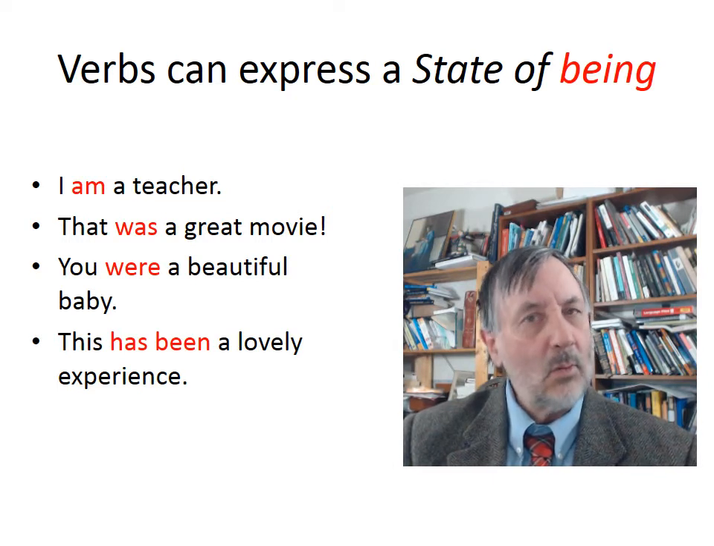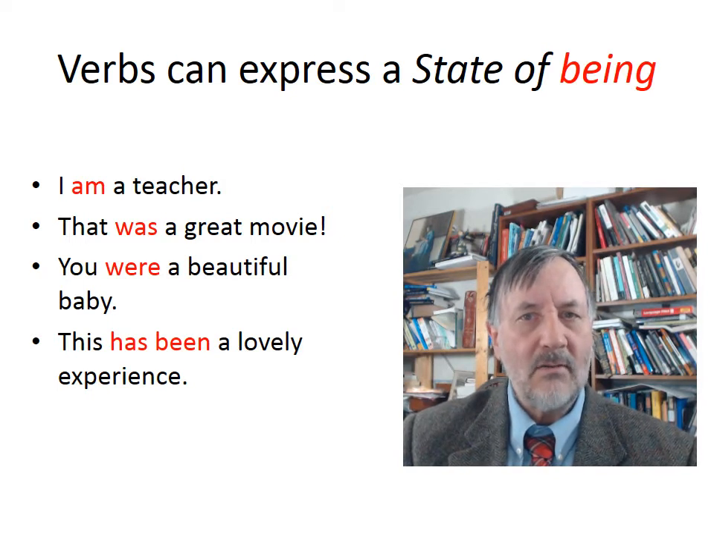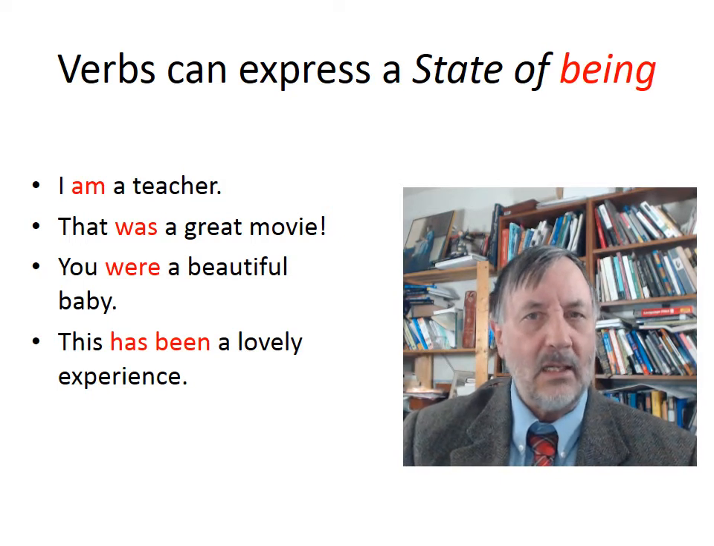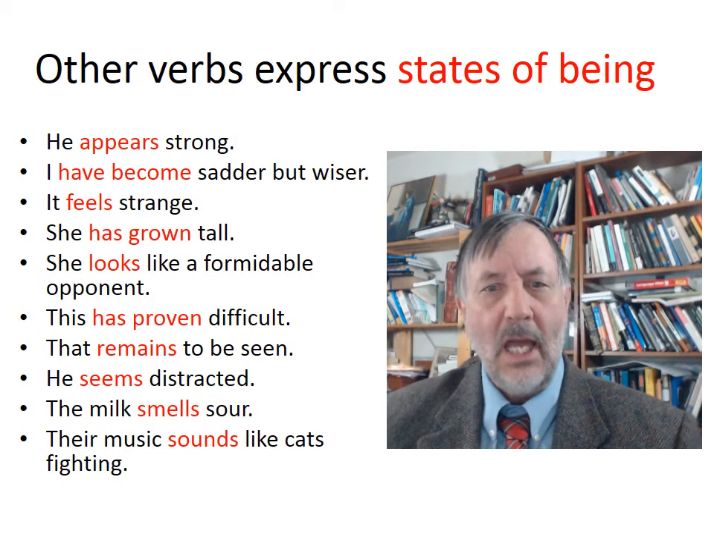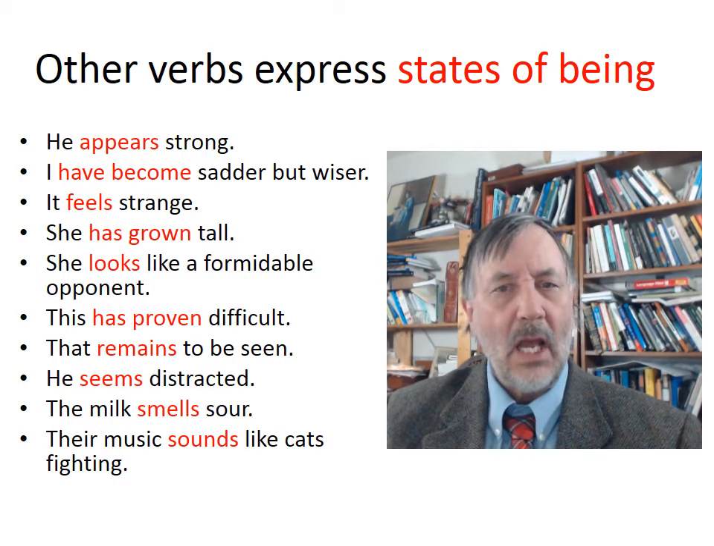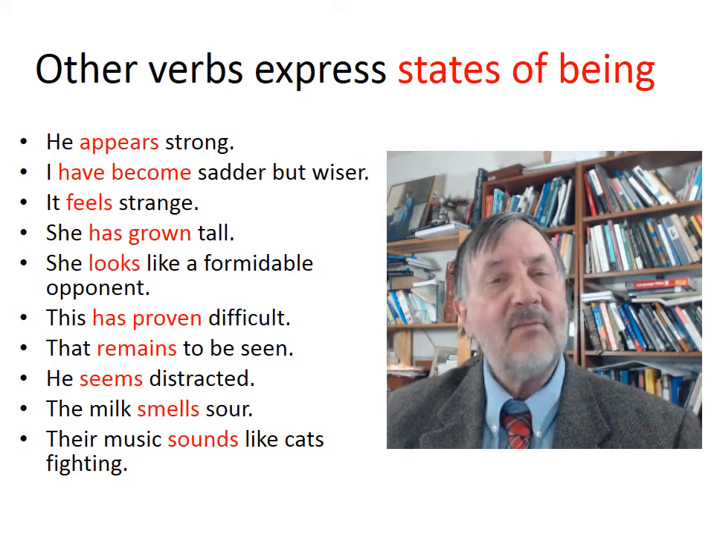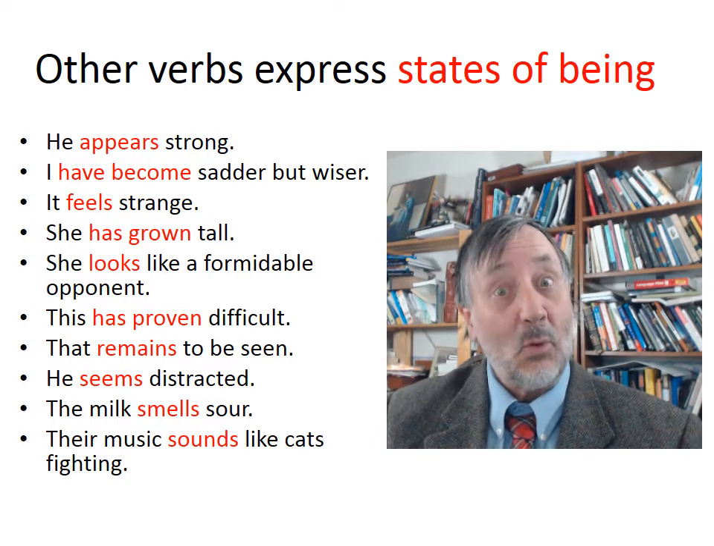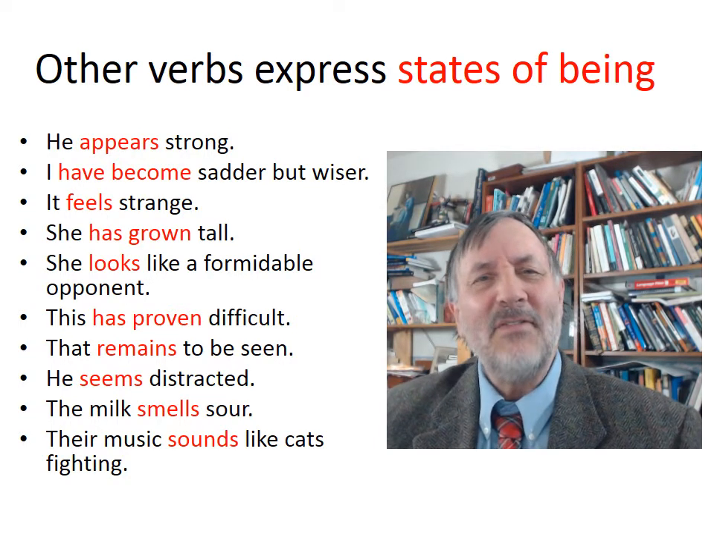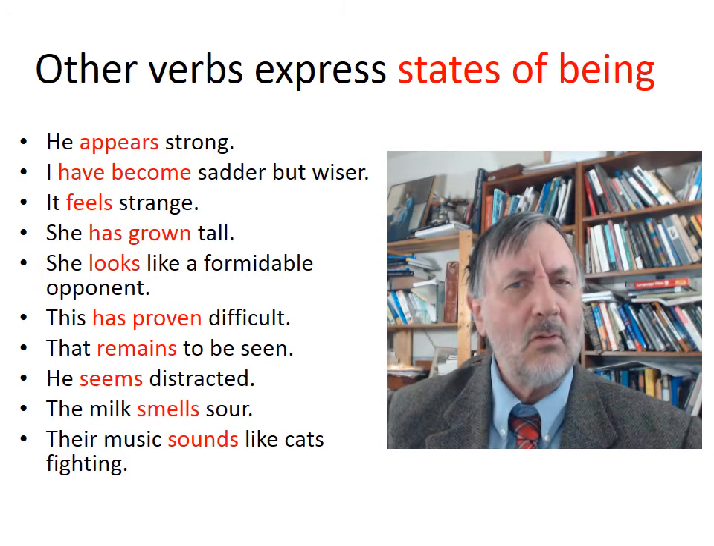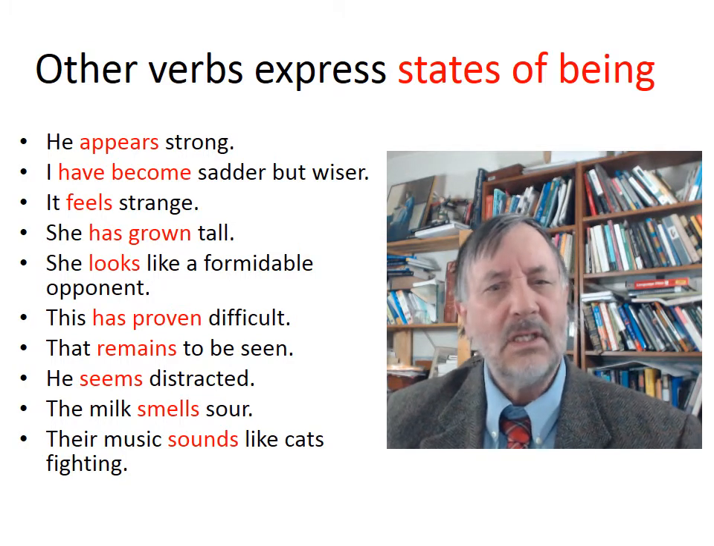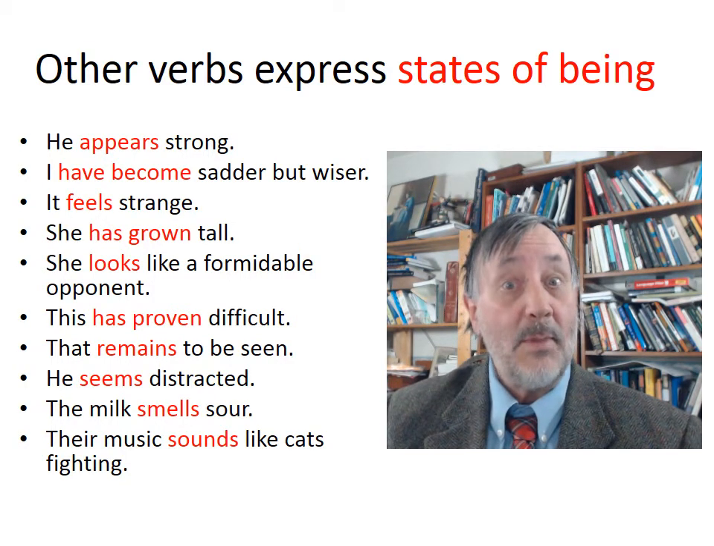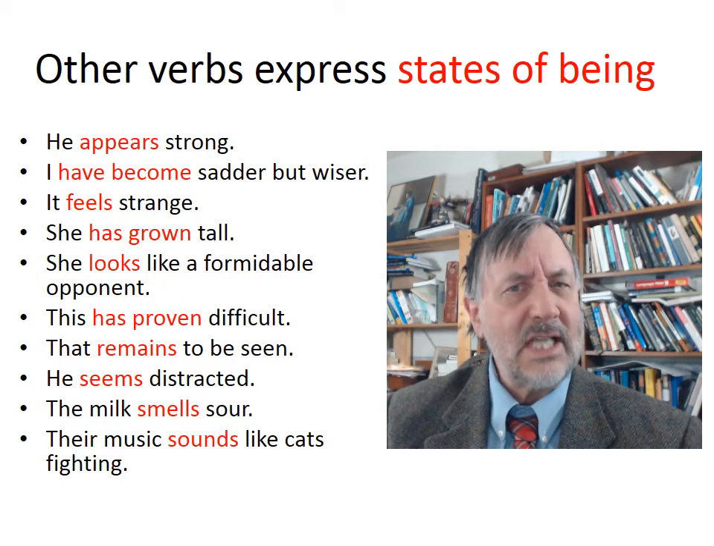And in the next slide, very quickly, we'll review other forms of the state of being verb. So there are other verbs that express the state of being besides the verb to be, and we see them listed here. He appears strong. I have become sadder but wiser. At least I think I'm wiser. It feels strange. She has grown tall. She's grown quite tall. She looks like a formidable opponent. This has proven difficult. That remains to be seen. He seems distracted somehow. The milk smells sour.